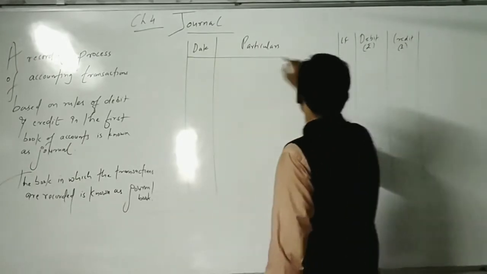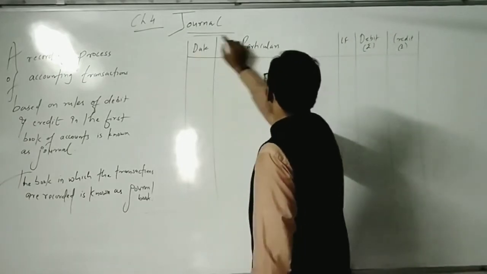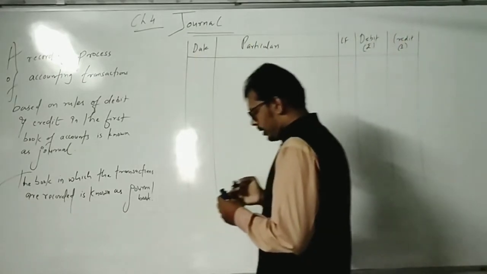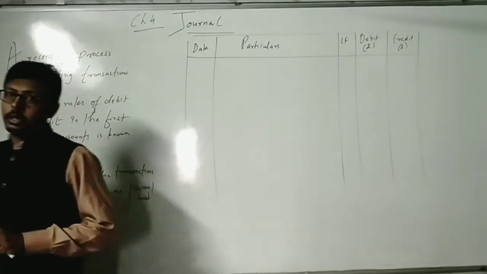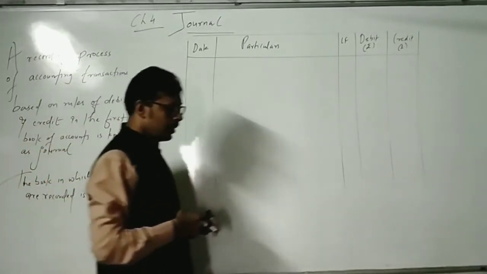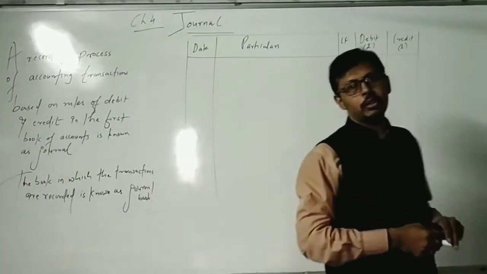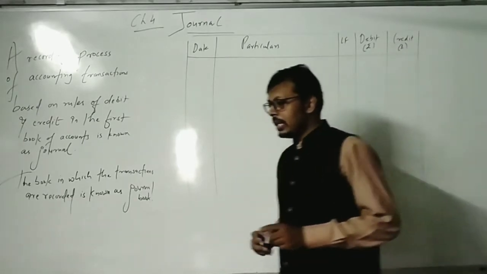Simple entries we have already seen, and I have even given you homework for simple entries. Now we will see the combined entries.